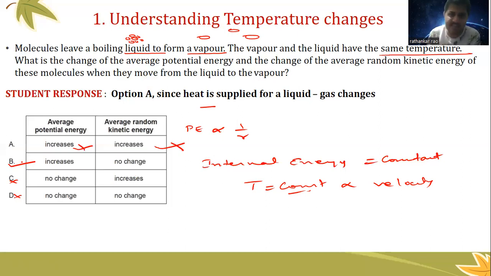So whenever there is a change in temperature, the velocity of the molecules will change. If the change is from a lower to a higher temperature, the molecules move faster. When the temperature reduces from a higher temperature to a lower temperature, the velocity of the molecules reduces. Now you can also ask a question: if I keep on reducing the temperature, is it possible that I can freeze the molecules? Do you have an answer for this?